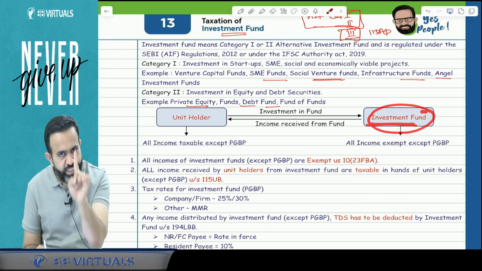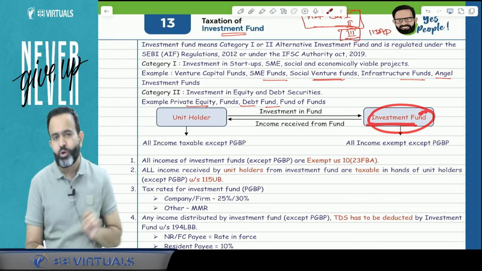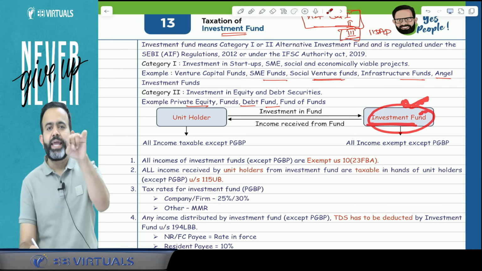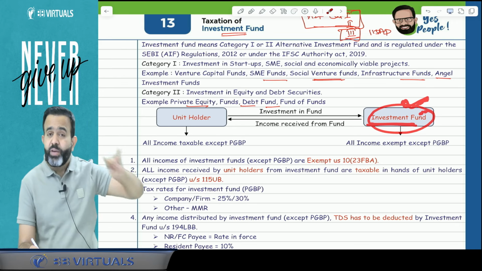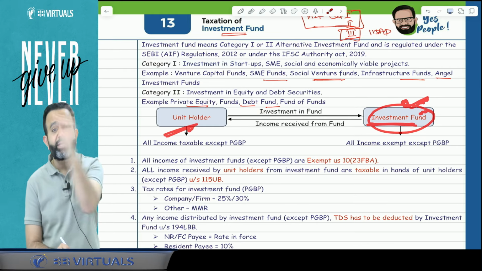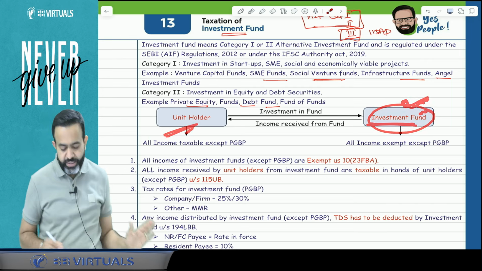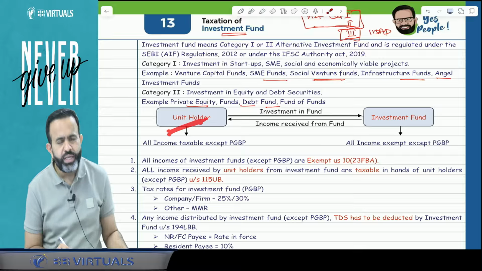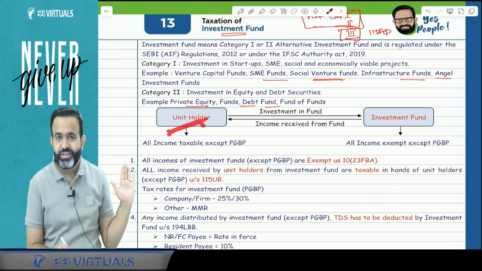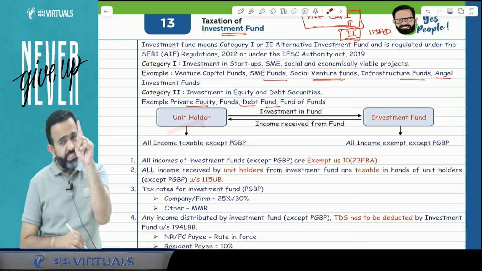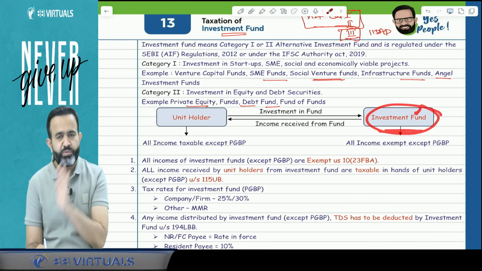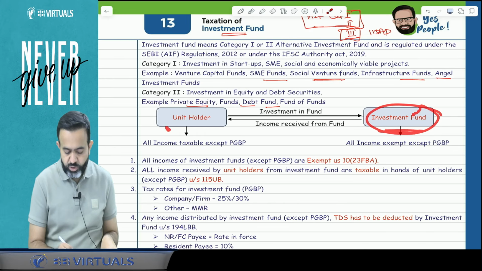If the remaining loss is a PGBP loss, it will be carried forward by the investment fund only. But guys, if that loss is any other head loss, then it will be passed on to the unit holder. So the loss will be distributed to the unit holder. Other than PGBP loss, any other remaining loss will be distributed to the unit holder, and the unit holder can set off and carry forward with their own income. PGBP losses will not be distributed. PGBP losses will be carried forward and set off by the investment fund only, but any other loss will be distributed to the unit holder.